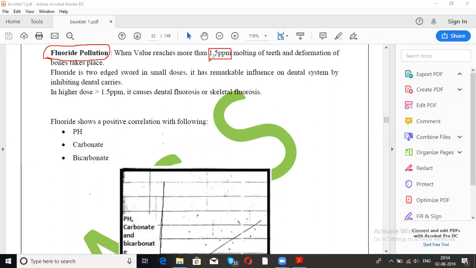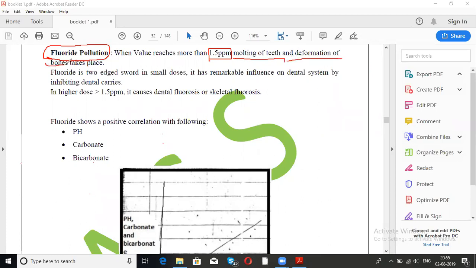It prevents the dental caries, right? So when the value is less than 1.5 ppm, it is good for the dental system. It inhibits the dental caries. But if the fluoride concentration has reached more than 1.5 ppm in the water, it will have the opposite effect on our teeth and the skeleton. If the amount of fluoride that has reached our body is more than 1.5 ppm, it will lead to mottling of teeth and deformation of bones.